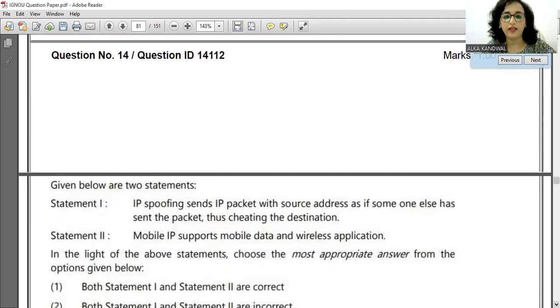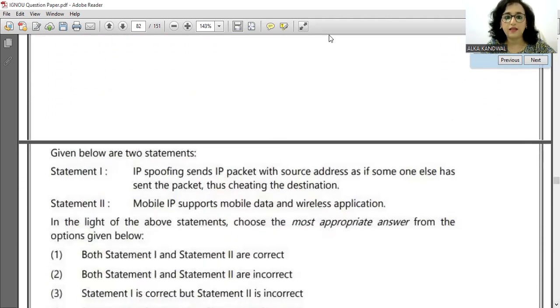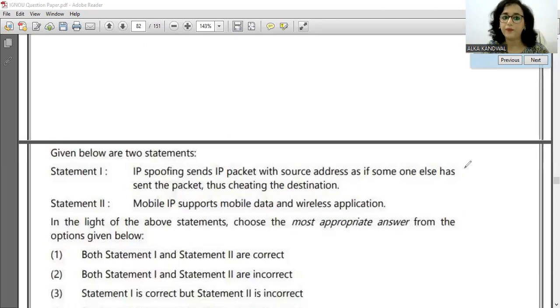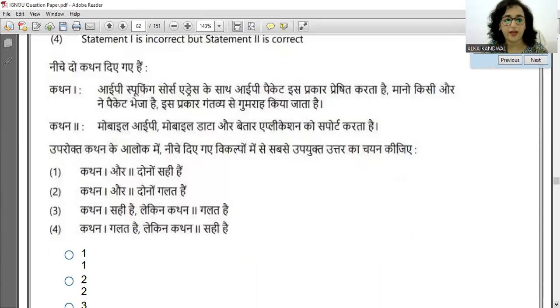IP spoofing sends the IP packet with a source address as if someone else has sent the packet, thus cheating the destination. That is absolutely correct. And mobile IP supports mobile data and wireless applications. That is also absolutely correct. So both statements are correct, and the answer will be 1. You can note down that spoofing means sending the IP packet with a source address posing as someone else who has sent it. So that is absolutely correct.